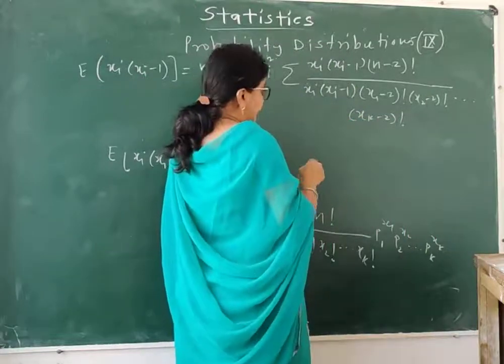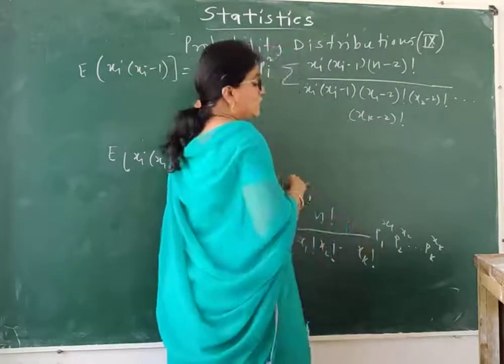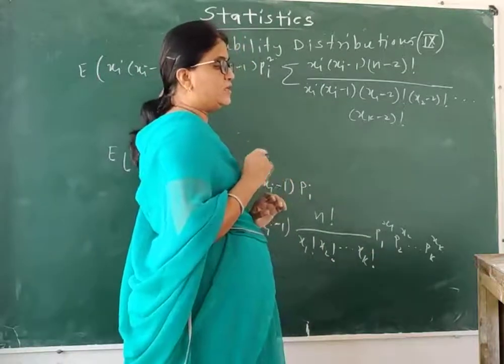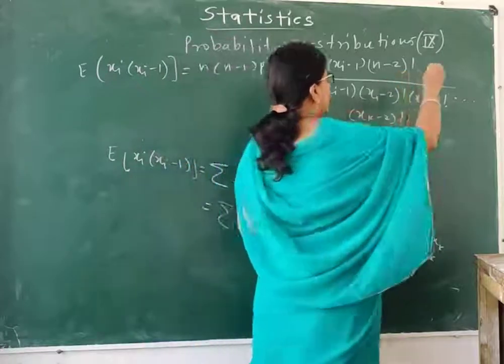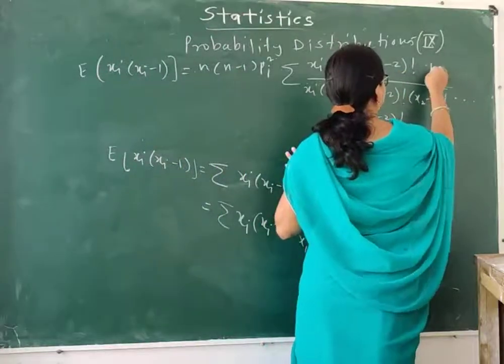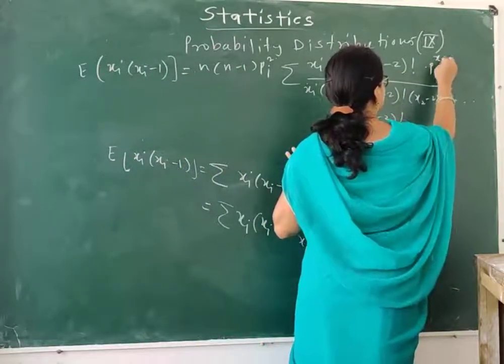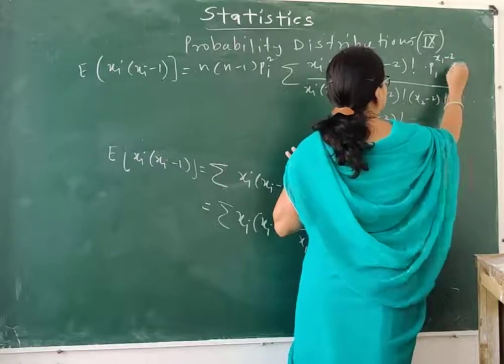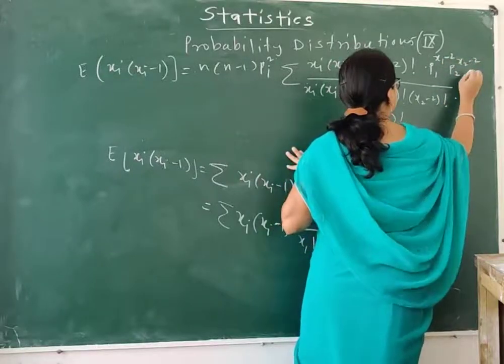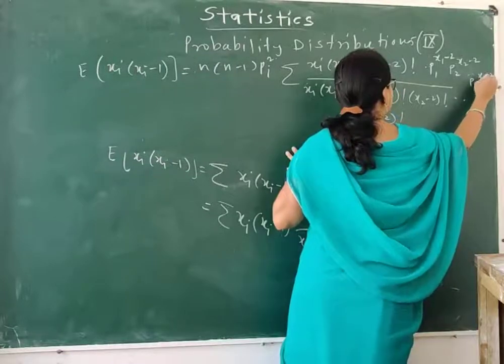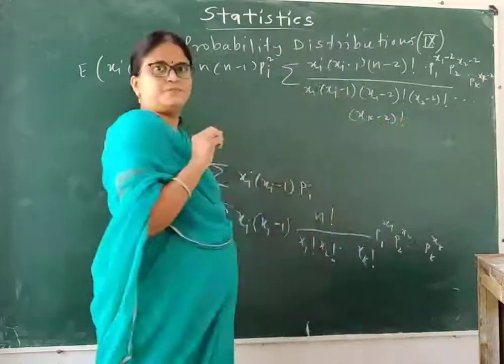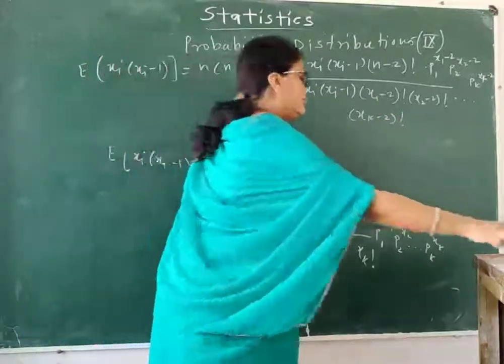And again I have this term. In this term also we take the square term which is common, isn't it? So the term that remains with us is p1 raised to x1 minus 2, then p2 raised to x2 minus 2, so on up to pk raised to xk minus 2.